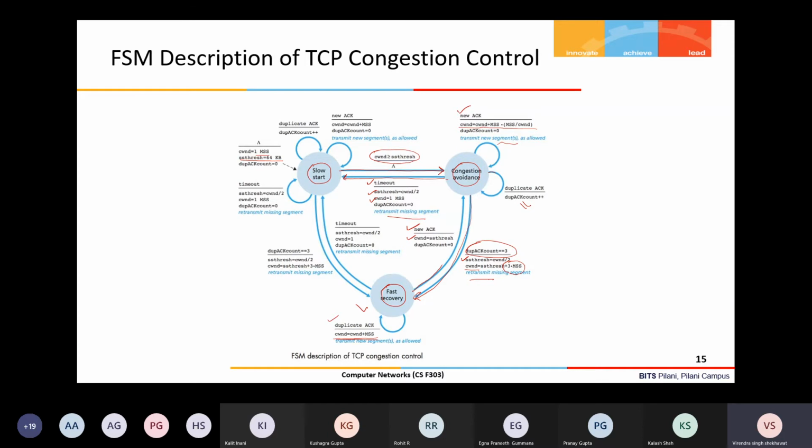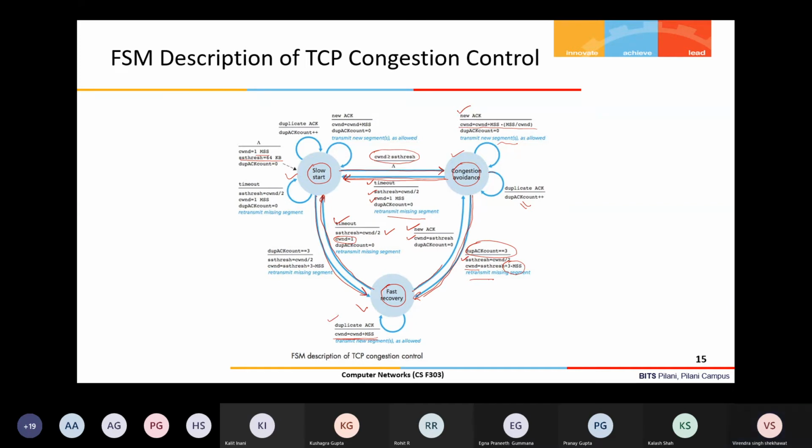Now, the transition from fast recovery to slow start can happen if a timeout occurs. Any TCP connection enters slow start when a timeout occurs, either in the congestion avoidance state or in the fast recovery state. Wherever the timeout occurs, you go to slow start and make your new congestion window 1 only, and the threshold value is half of the current congestion window. And if you receive 3 duplicate ACKs either in the slow start phase or the congestion avoidance phase, you can see this transition and this transition, then you enter into fast recovery.